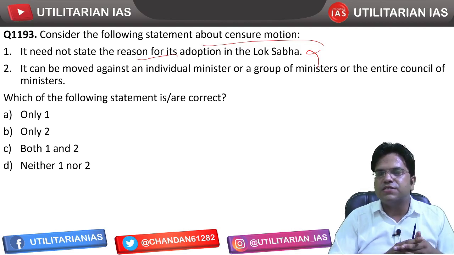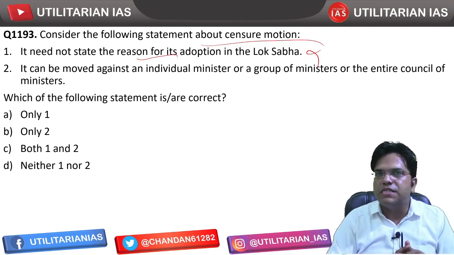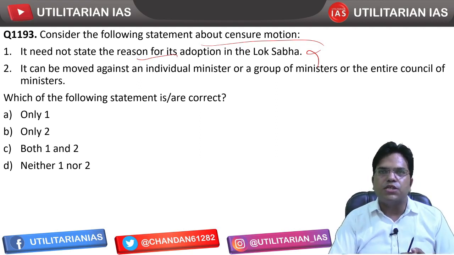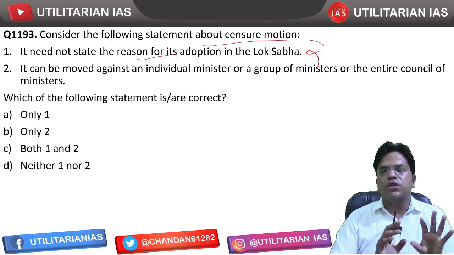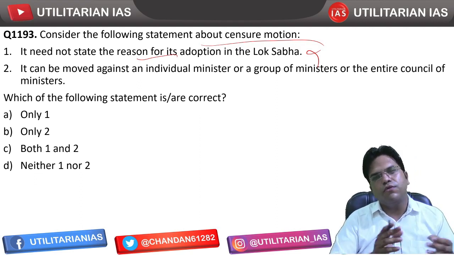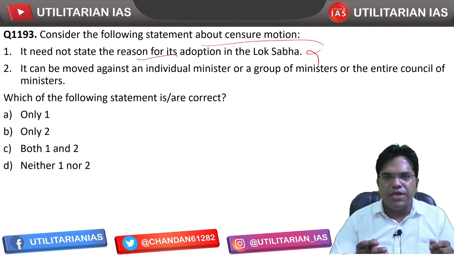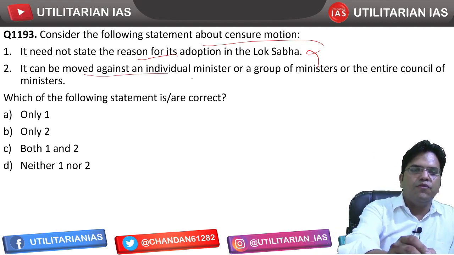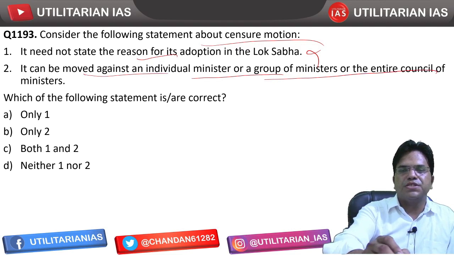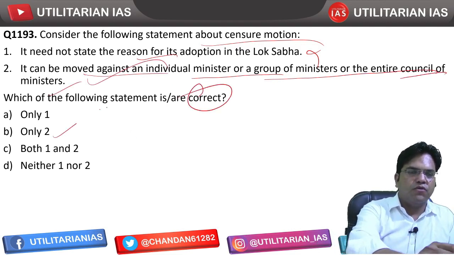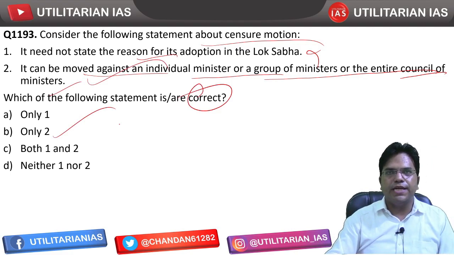But as far as censure motion is concerned, censure motion needs to clearly spell out the reason. If any member or any group of members of parliament is moving such a motion, he or that group needs to clearly spell out what is the purpose, whether they want to censure any particular minister or group of ministers. So that is incorrect. It can be moved against an individual minister or group of ministers or the entire council of ministers. So that is correct. Only second statement is going to be correct and hence B